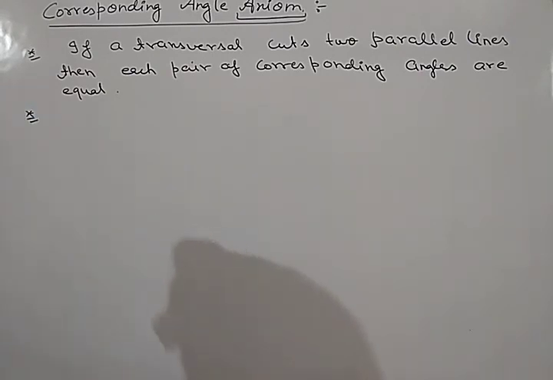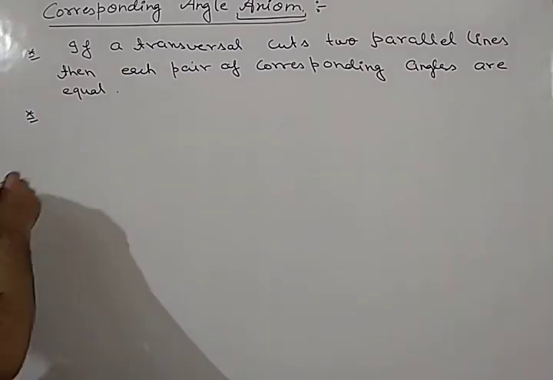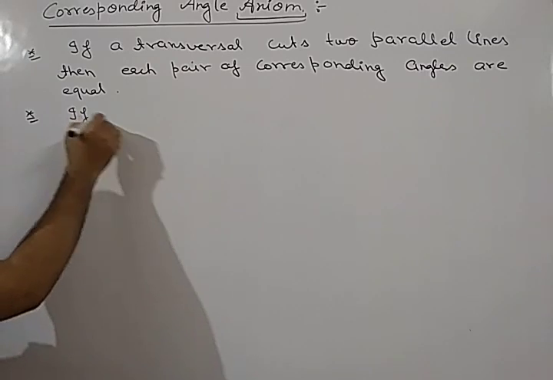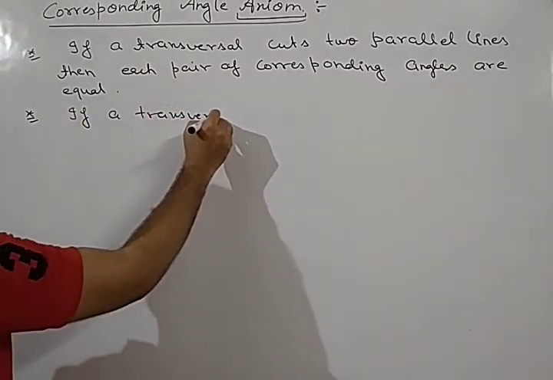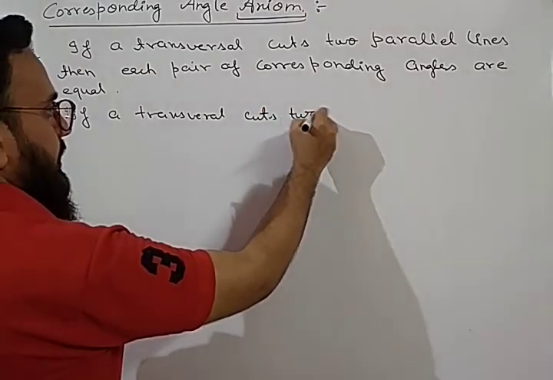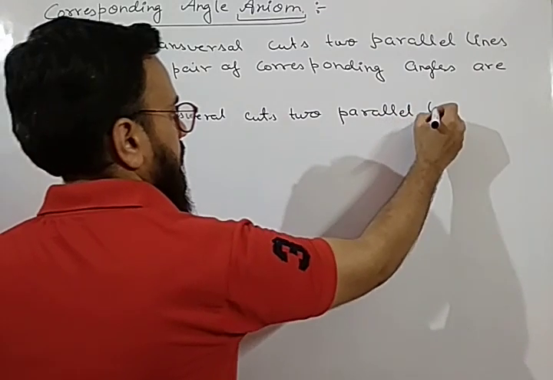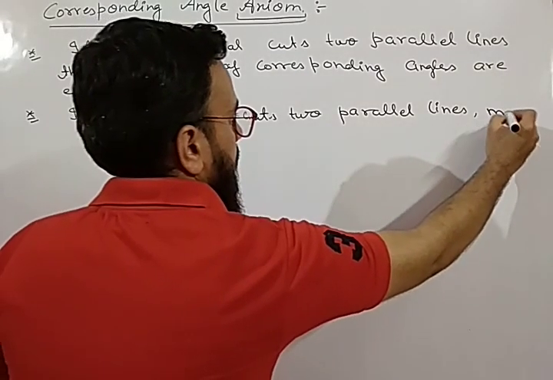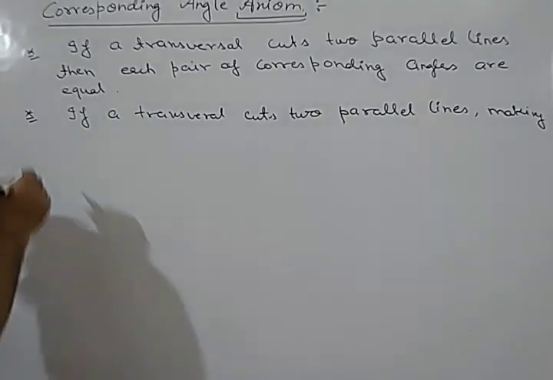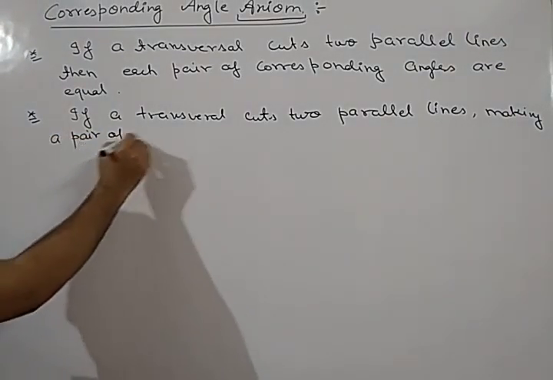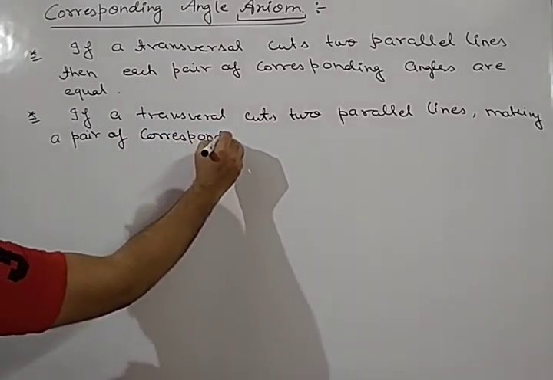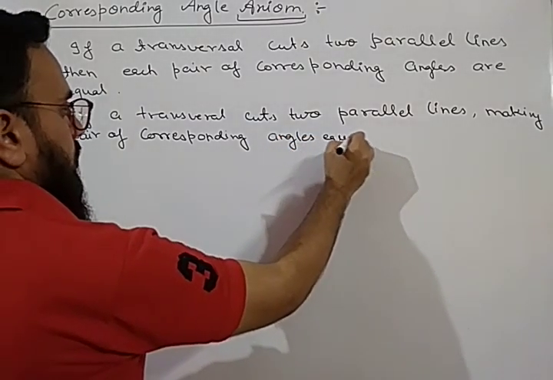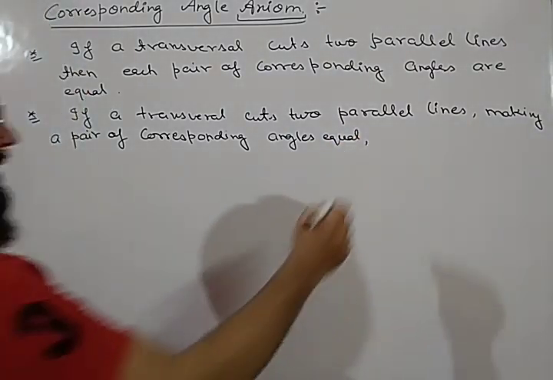Or in the other way, we can say that if a transversal cuts two lines, making a pair of corresponding angles equal, then the lines will be parallel.